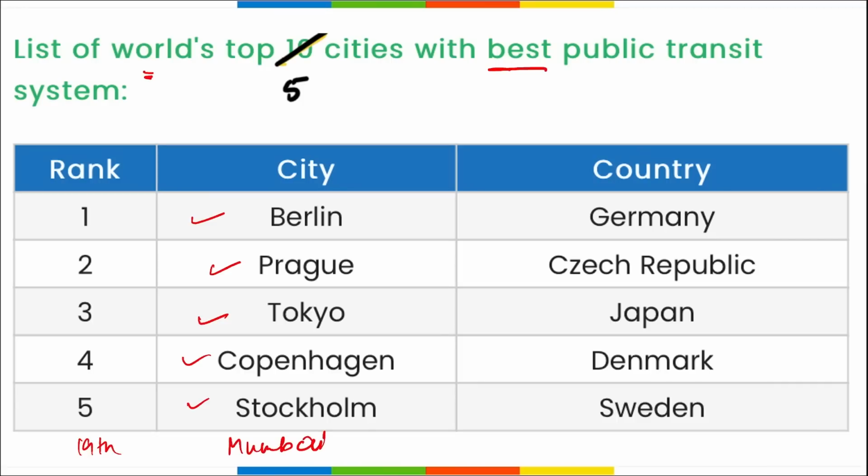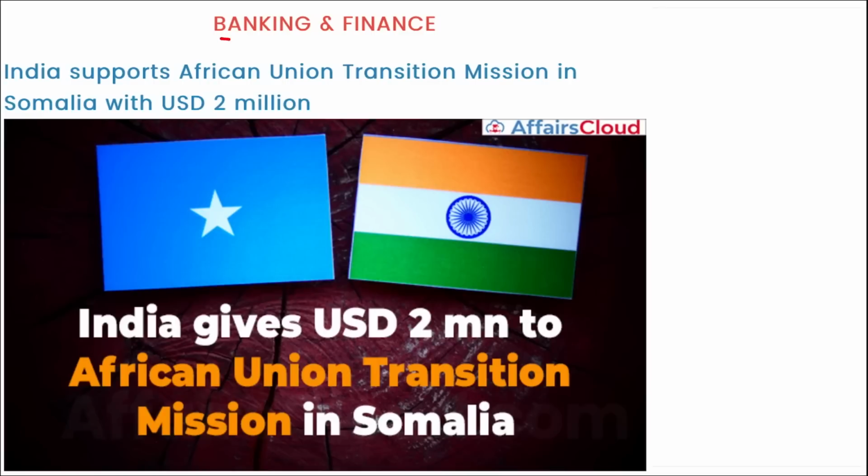Correct? Moving on. Next, we are talking about banking and finance. India supports African Union Transition Mission in Somalia with $2 million. With this grant, the government of India reaffirms its dedication to promoting peace and stability in Somalia and the Horn of Africa. Right? This ATMIS, that is African Union Transition Mission in Somalia, is crucial for developing a secure environment that will allow the prevention of terrorism carried out by Al-Shabaab in Somalia.